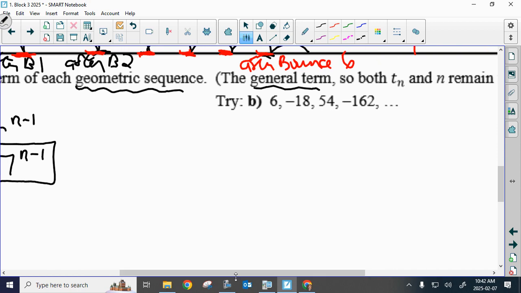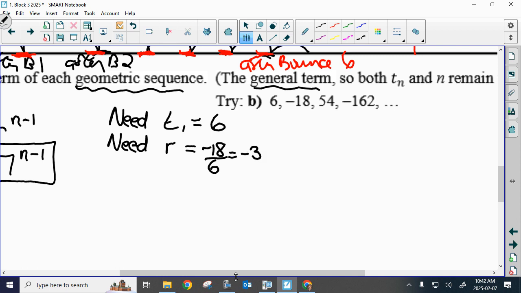When you're looking at this, we need T1 and we need the common ratio. Guys, what's T1 and what's my common ratio? Okay, so T1 is 6. And if you're not sure, you would take your T2, divide by T1, and you get your common ratio of -3. For this sequence, I'm going to write the formula out one more time.